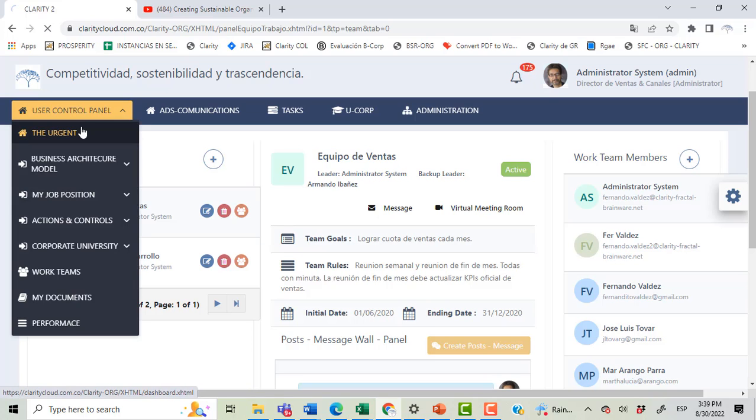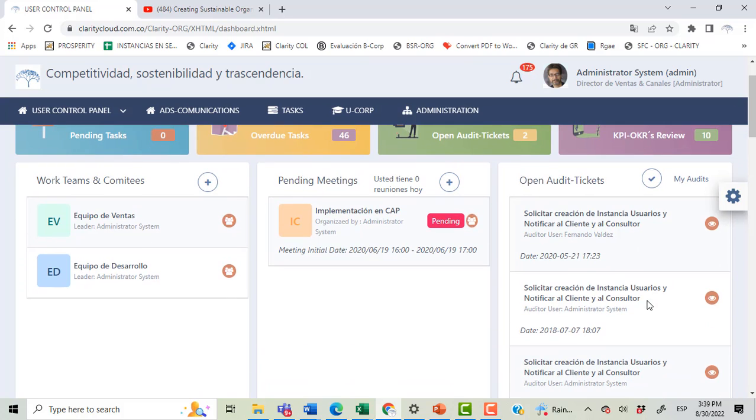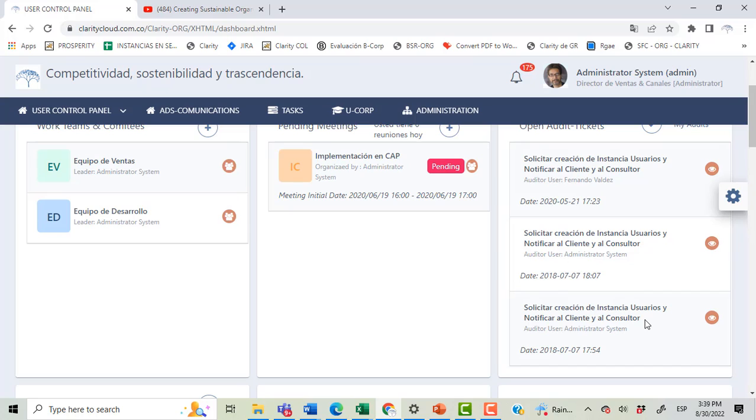This is the urgent screen, and it also shows the open audit tickets that you might have if you have not accomplished some goal, or you have not been compliant with specific rules that are audited by someone.